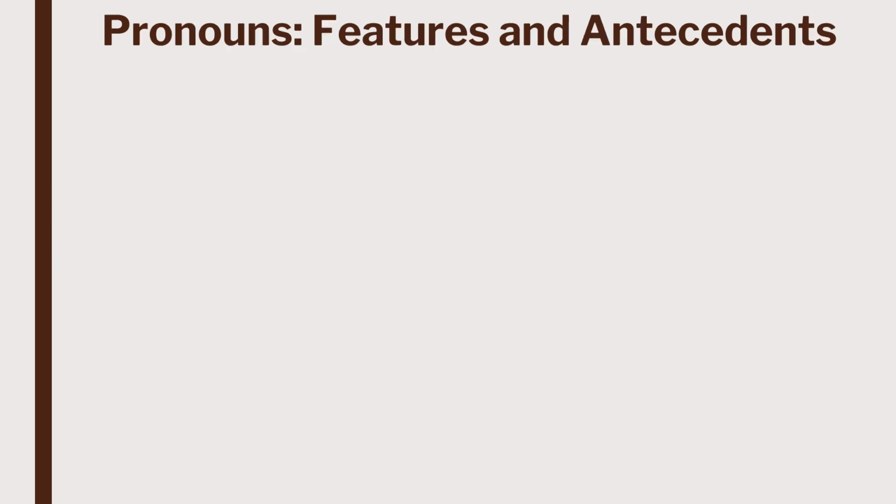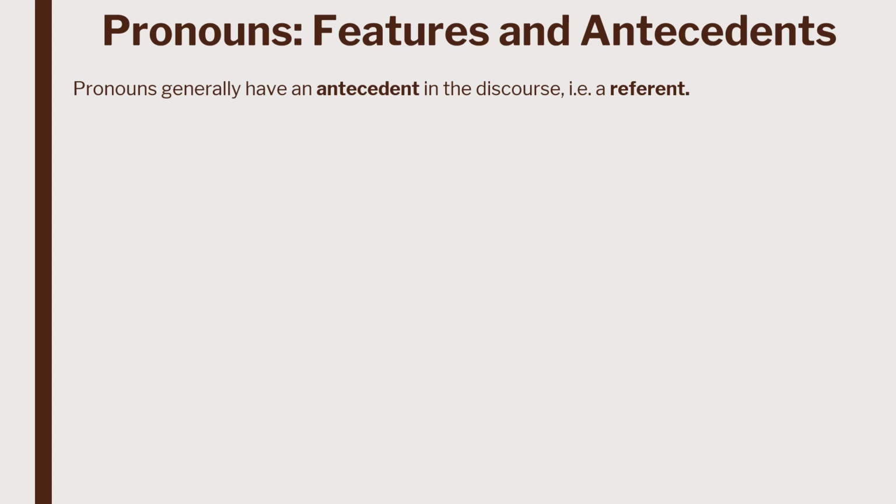So now we will discuss pronouns, their features and antecedents. Pronouns generally have an antecedent in the discourse, that is to say, a referent. So let's see how this works in a text. We will read an extract from The Little Prince.